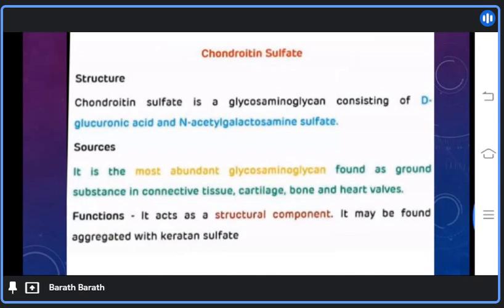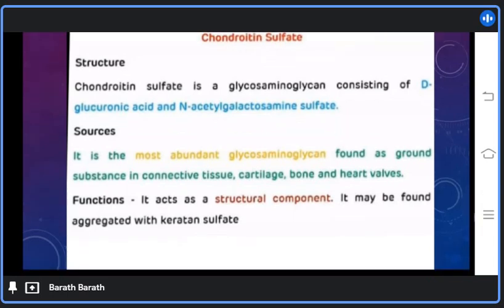The sixth example of glycosaminoglycan is chondroitin sulfate. Structure of chondroitin sulfate. Chondroitin sulfate is a glycosaminoglycan consisting of D-gluconic acid and N-acetylgalactosamine sulfate. Sources of chondroitin sulfate. It is the most abundant glycosaminoglycan found as ground substance in connective tissue, cartilage, bone and heart valves. Function of chondroitin sulfate. It acts as a structural component. It may be found aggregated with keratan sulfate.